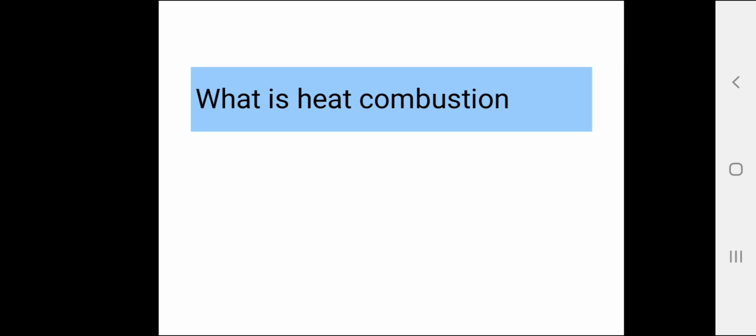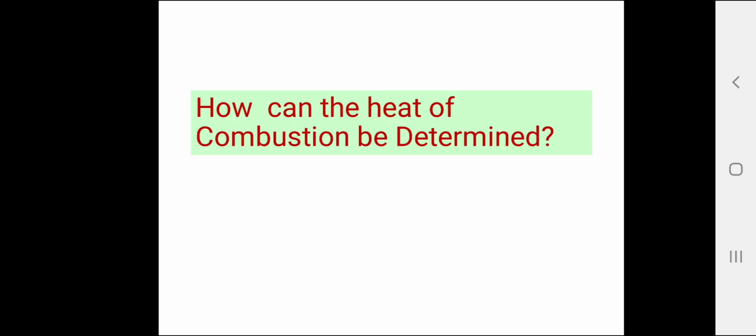We'll discuss the determination of each of these types. So, let us discuss determination of higher calorific value and lower calorific value.